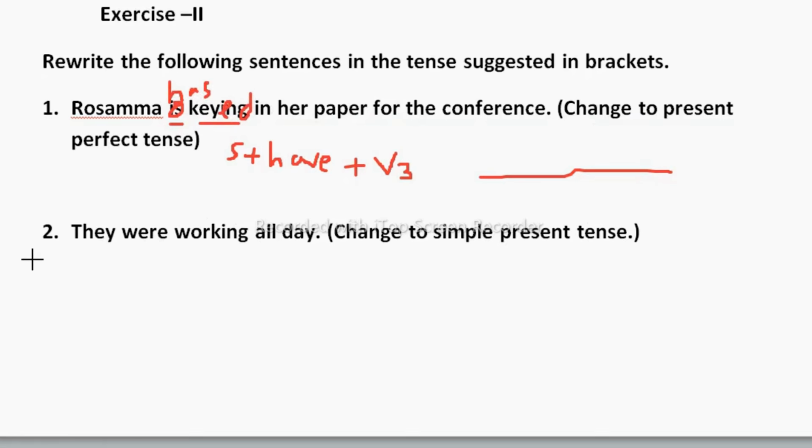Now let's move to the next one. They were working all day. You can see here, students, past continuous is there. We need to change to simple present tense. The structure of simple present tense is subject plus simple verb, then the object. You can write the remaining object as it is. So how can we change it? We need to remove this. They work all day. This will be our correct answer.